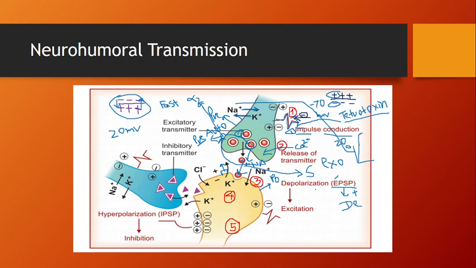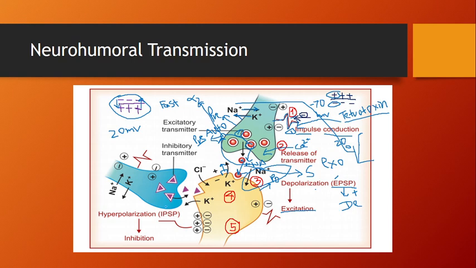Now when sodium is released, it causes depolarization, or when calcium is released, it also causes depolarization. We can take the example of glutamate, which is an excitatory neurotransmitter which opens the sodium ion channel and causes excitation. And you can take the example of acetylcholine, which acts on the nicotinic receptor, which also opens the sodium ion channels. Understand? So it is called the excitatory postsynaptic potential.